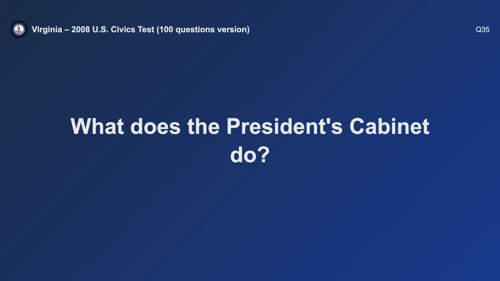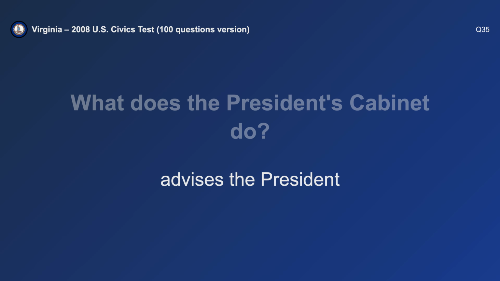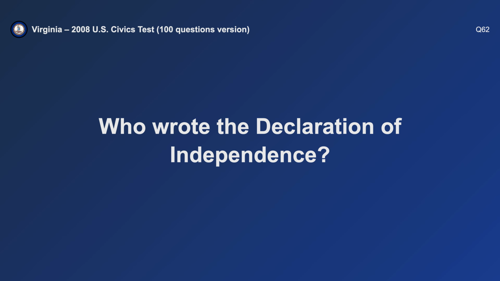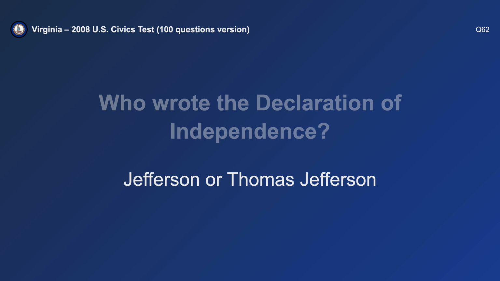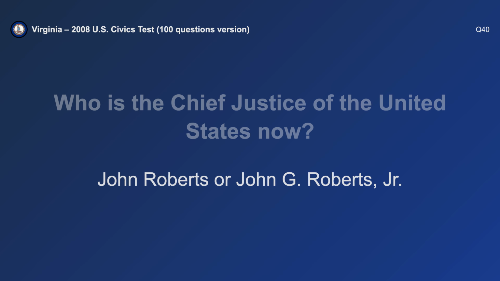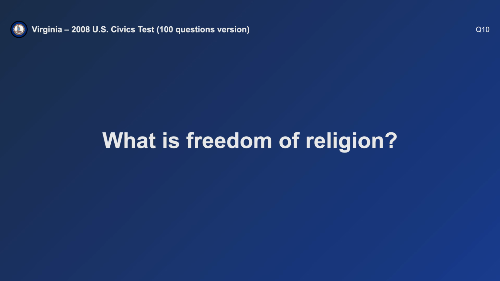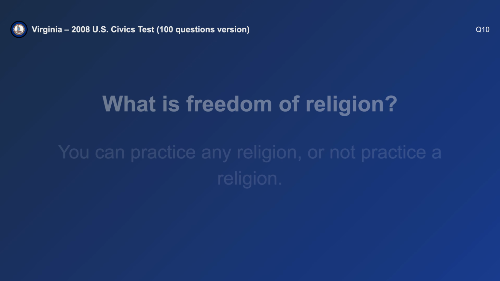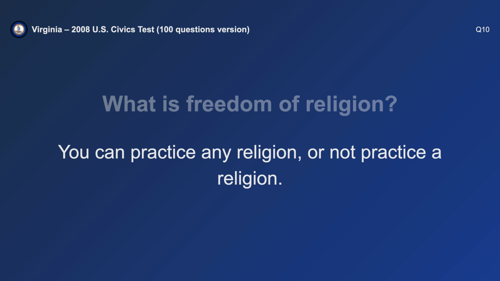What does the President's Cabinet do? Advises the President. Who wrote the Declaration of Independence? Thomas Jefferson. Who is the Chief Justice of the United States now? John Roberts. What is freedom of religion? You can practice any religion or not practice a religion.